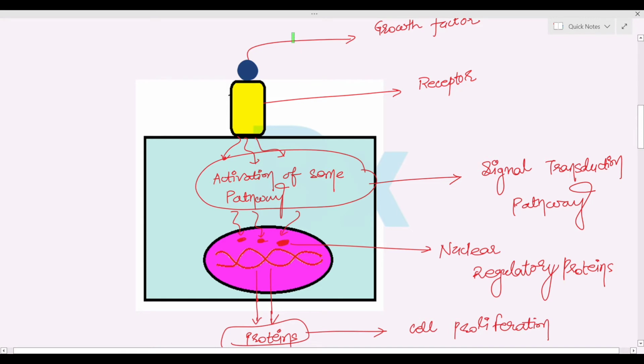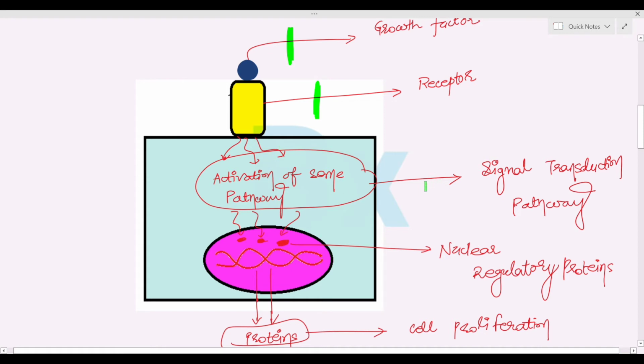Like if there is more and more growth factor, then more growth factor will bind to the cell and it will lead to more protein synthesis. So first, self-sufficiency in the growth signals, the growth factor is increased. Or if there is a mutation in the receptor, normally there are some inhibitory molecules that inhibit the binding of the growth factor to the growth factor receptor. But if there is a mutation in the growth factor receptor, then more and more growth factor will bind to the receptor and it will lead to cancer.